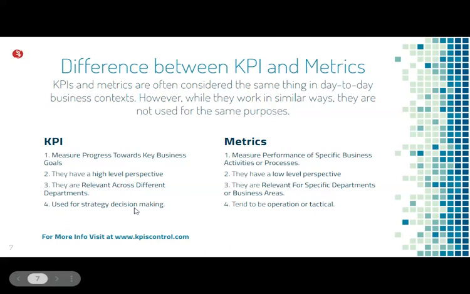Suppose when I am creating an objective, it may be accomplished via two or three departments, or via an innumerable number of employees. But for metrics, one allocated department can measure the parameters and take the actions. For a specific department, it is developed and used for strategic decision making, and it tends to be operational or tactical. So KPIs and metrics are both very important subject matters in today's key performance indexing software or applications. So we have both for you.